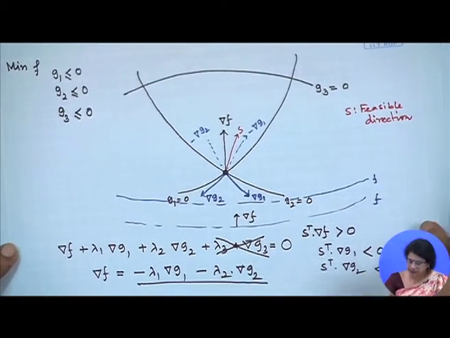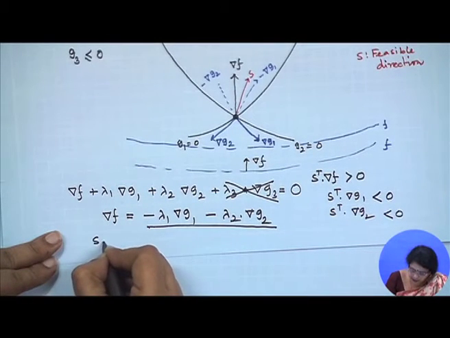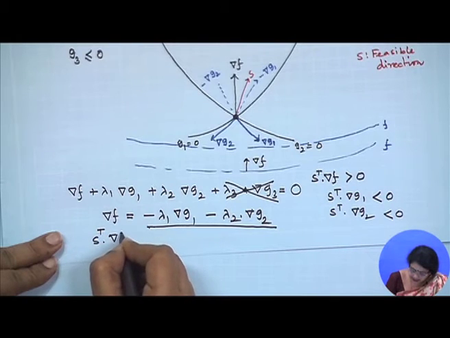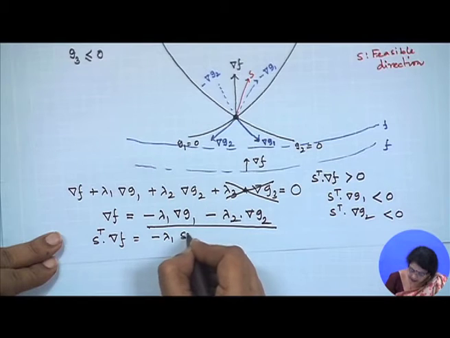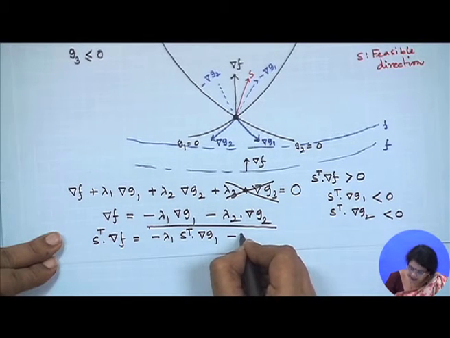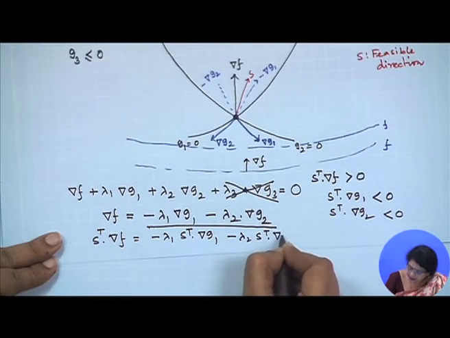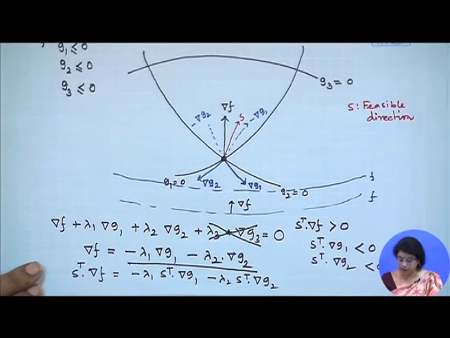That is very much reflected from this equation, because if we pre-multiply with S transpose, this is equal to minus lambda 1 S transpose grad G1 minus lambda 2 S transpose grad G2. Clear?